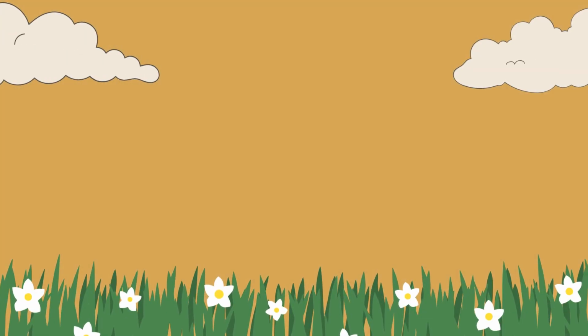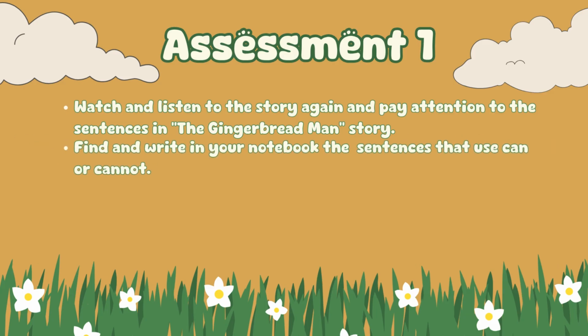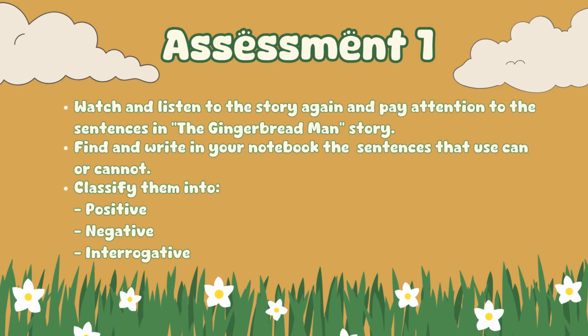Great job everyone! You have just learned about can and cannot and how to use them in positive, negative, and interrogative sentences. Now, it's time to check your understanding. So, welcome to Assessment 1. You are going to watch and listen to the Gingerbread Man story one more time. And this time, I want you to pay attention to the sentences that use can or cannot. Then, write the sentences in your notebook. After that, let's classify them into 3 groups. There are positive, negative, and interrogative sentences.